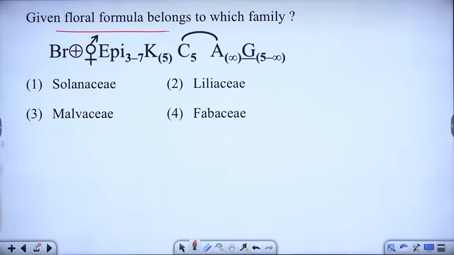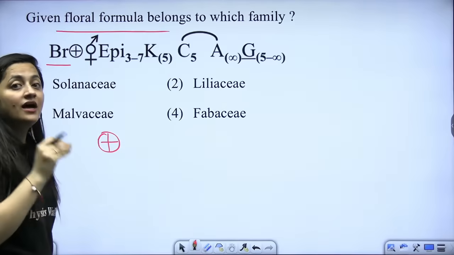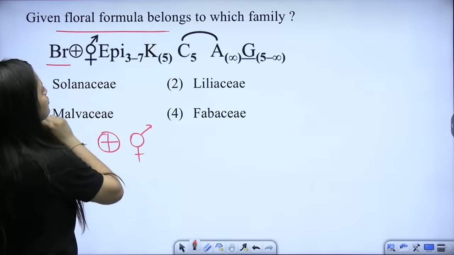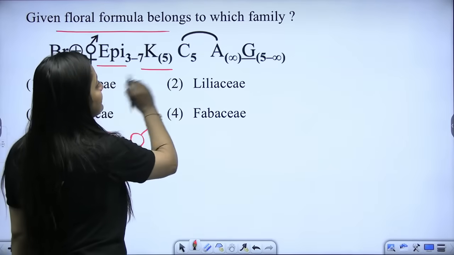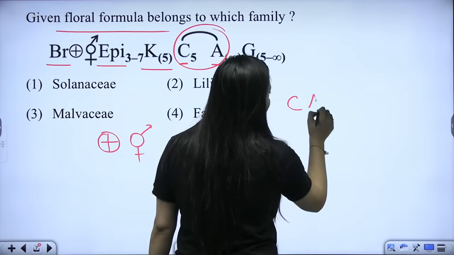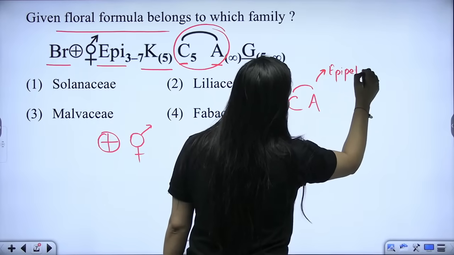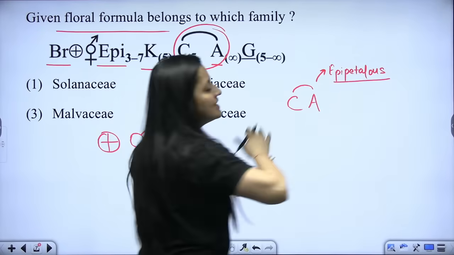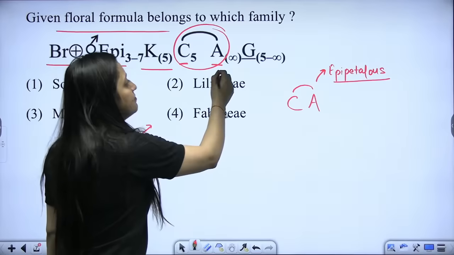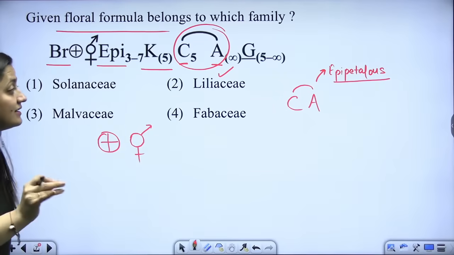Yes, what should be the answer here? So bracteate, right? The symbol is basically for the actinomorphic flower. And then you are having the bisexual flower. Epicalyx is there. Calyx is there. And what is the meaning of this particular thing? This means the condition is epipetalous, that is, the stamen and petal are fused. So you can see many androecium are there. Right, epipetalous condition is a hint.